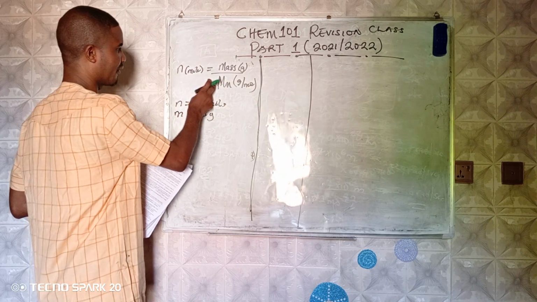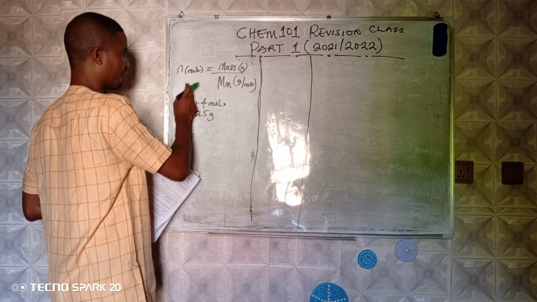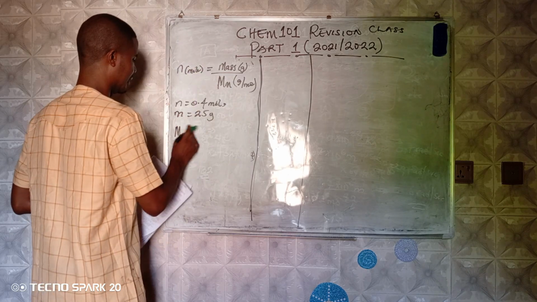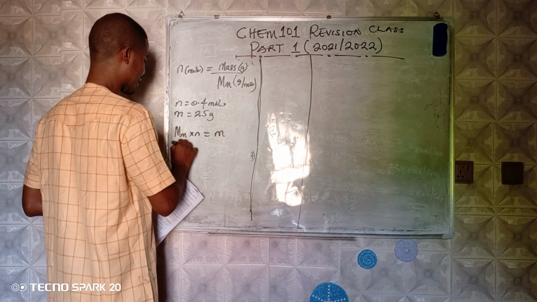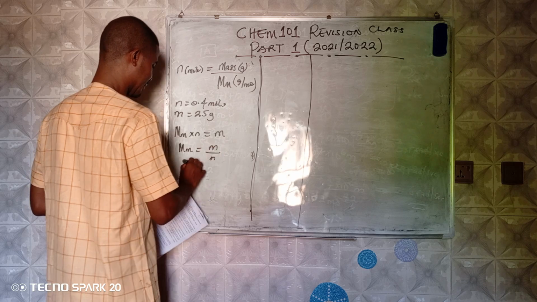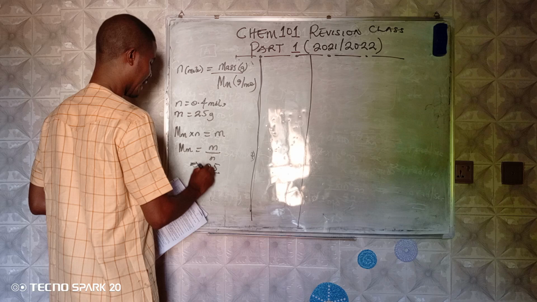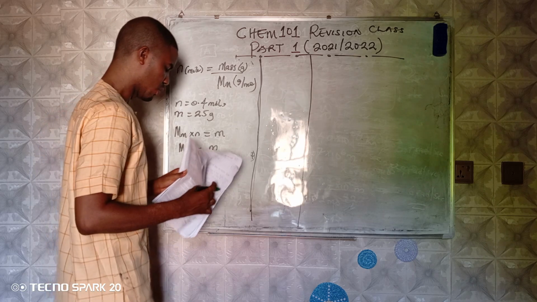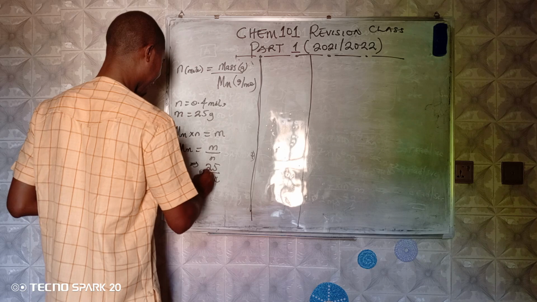If you rearrange the formula, MM times N equals M, so that MM becomes M over N. We have M to be 25 and N to be 0.4. When you do so, your answer will give you 62.5.